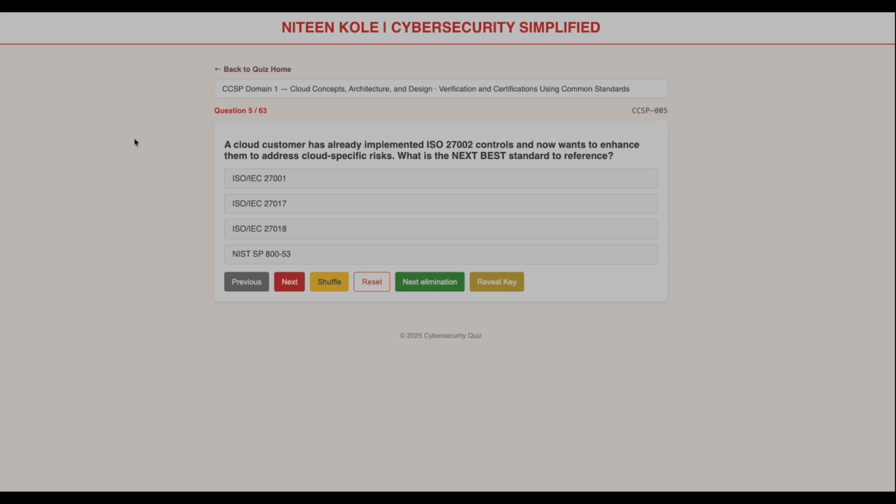Before we finish, let's review our memory ladder one last time. ISO 27001 build security, ISO 27002 security controls, ISO 27017 cloud controls, ISO 27018 privacy and PII. Remember, build, control, cloud, privacy.